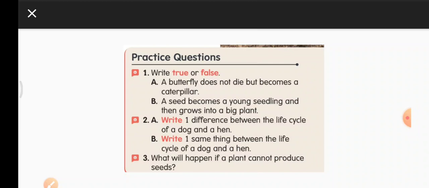Third question, what will happen if the plant cannot produce seeds? What will happen if we don't get the seeds of a mango or grapes? If these seeds are there, a farmer or some other person will sow the seeds and get the plants. So if the plants cannot produce seeds, then their kind will not survive.